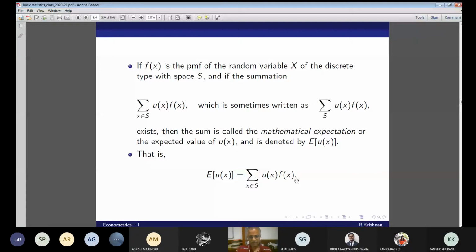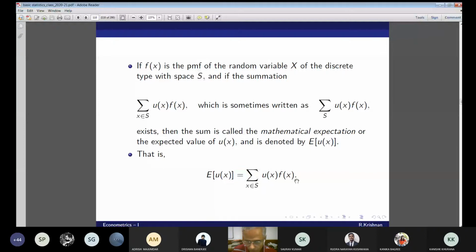Now in econometrics, this is not explained at all. In statistics books, this is explained differently, which is very interesting. Can somebody tell me why I'm going to call it a weighted mean? Because we are multiplying with the probability, which is the relative frequency. What are the weights here? Probabilities of that x occurring. f(x), the PMF, is the weights here, and u(x) is the observation.